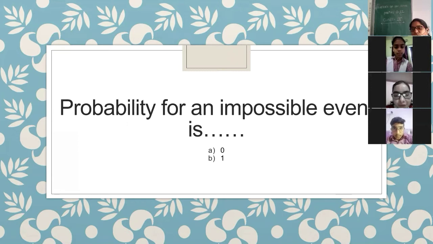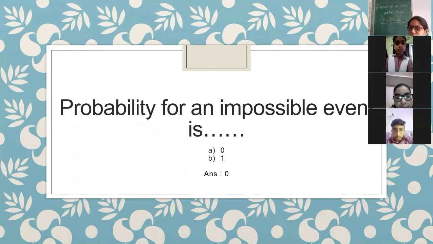Carefully read it out. The possibility of an impossible event is 0. Okay, confirm it is 0. Ma'am, yes. Okay, so we will check. Yes, it is 0.